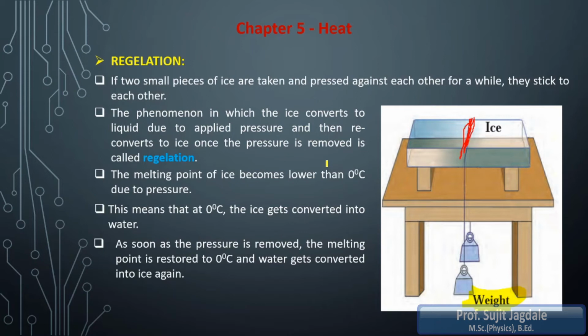In this way the process continues, and the thread comes out of the slab from the downside. The thread keeps moving downward continuously, and we might think that it is cutting the ice into two portions, but in actual it is not happening. After the thread comes out from the other side of the ice slab, the two pieces are joined again, and we get a continuous piece of ice.